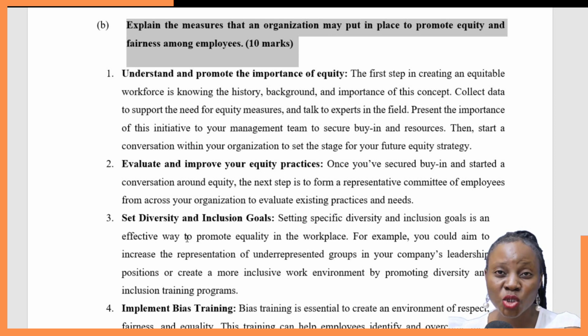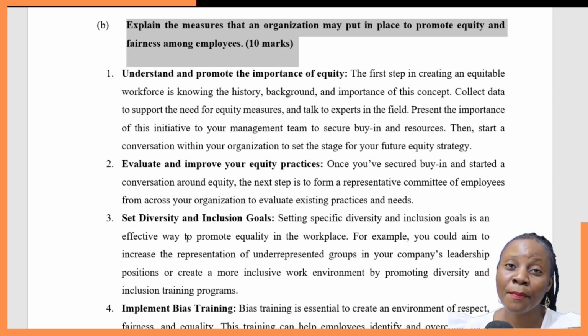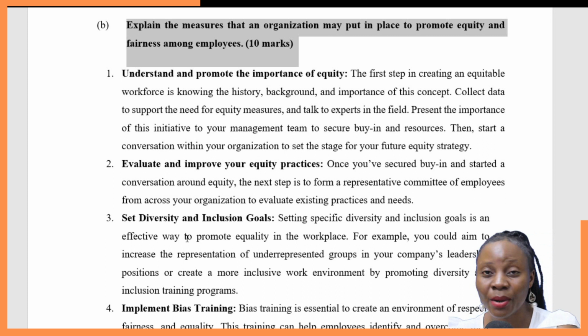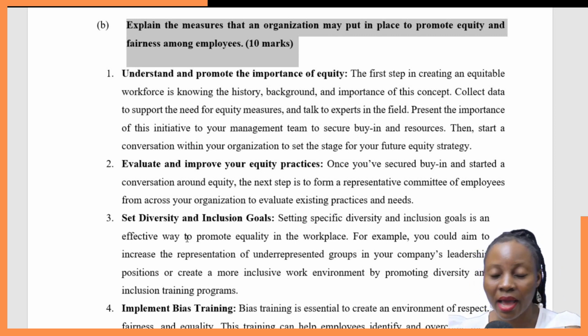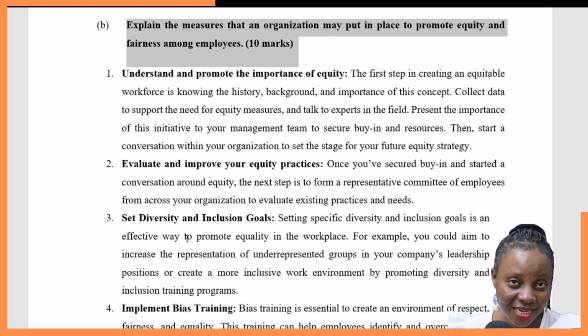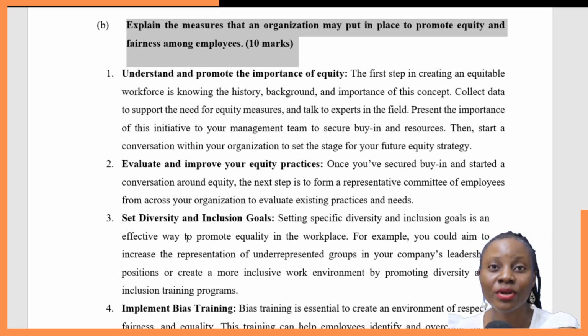Because organizations are employing people from different backgrounds, different races, different ethnicity, and this is the reason why your culture needs to support that. You cannot have a culture that supports one ethnicity and does away with the other. There will be no equity, there will be no fairness, because you only allow a certain ethnic group and the other one you discriminate.